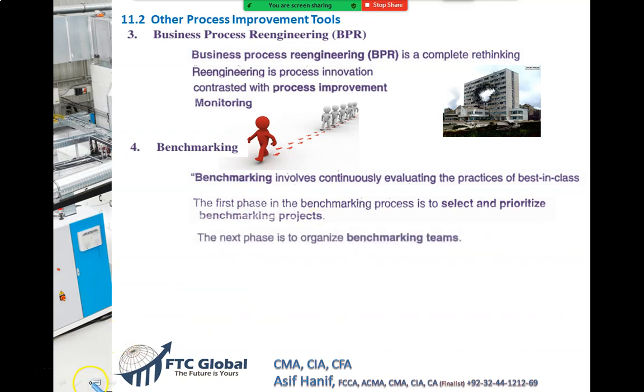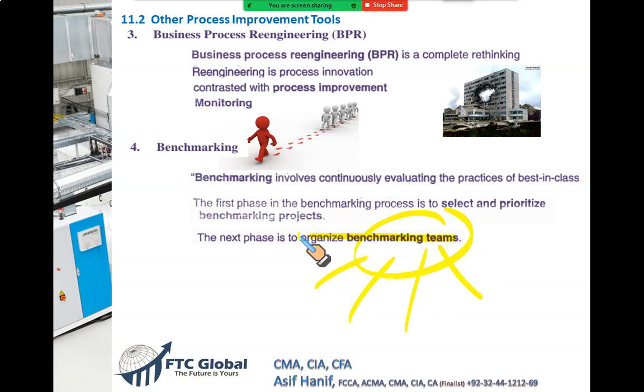Then in the next phase, we organize benchmarking teams. Now why teams? Because loan granting is not the work of a single department. There is compliance, there is internal audit, there is accounting, there is credit administration. We need to bring in the people from these departments who are involved in this process.